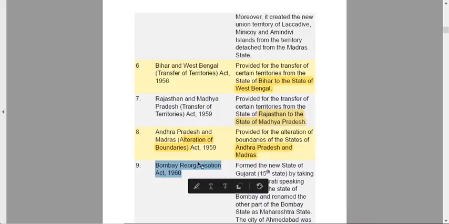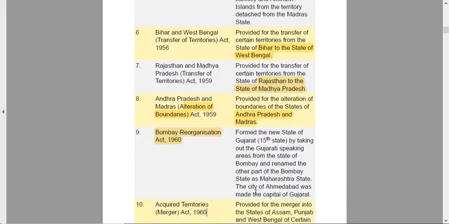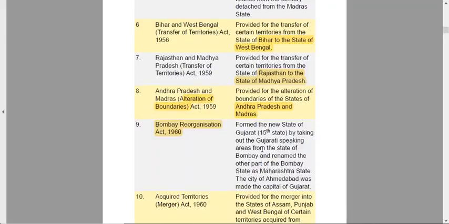Bombay Reorganization Act. This act formed a new state of Gujarat by taking out Gujarati-speaking areas from the state of Bombay, and we have also renamed Bombay as Maharashtra. The city of Ahmedabad was made the capital of Gujarat earlier, but now it is Gandhinagar.